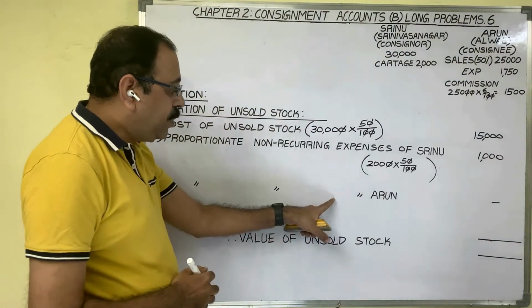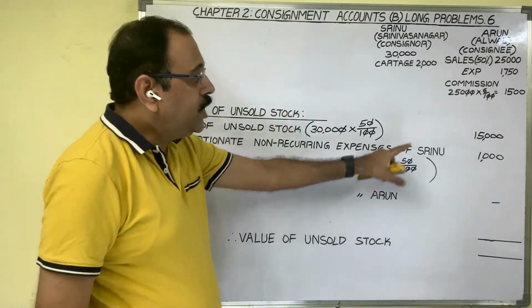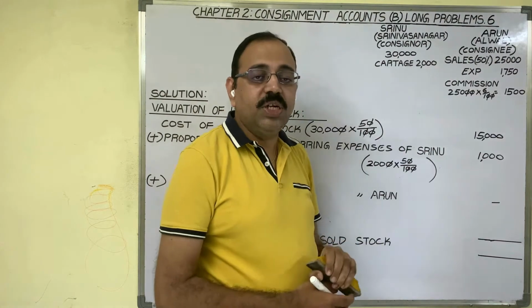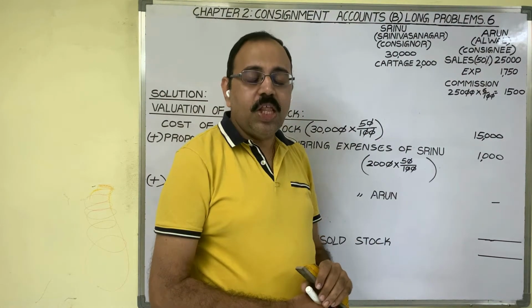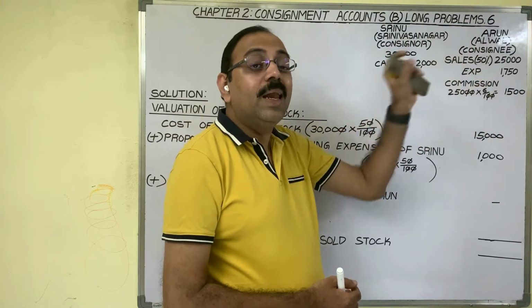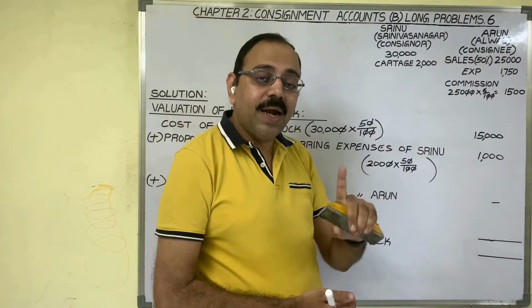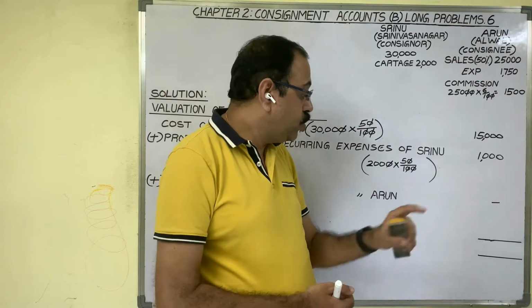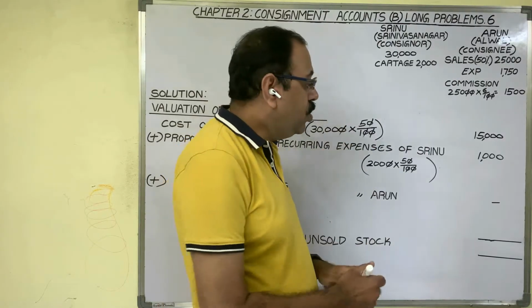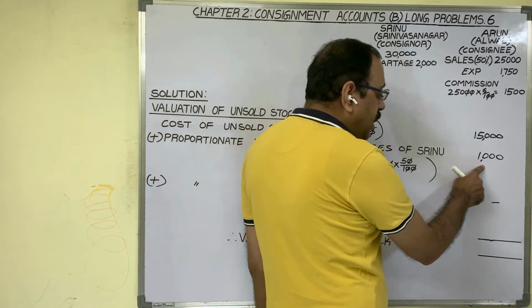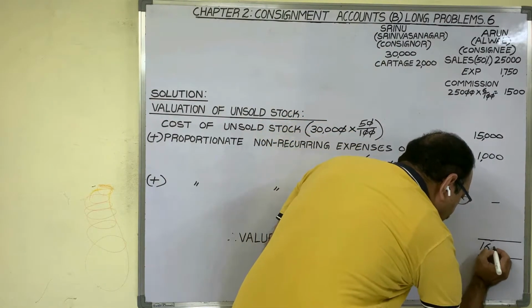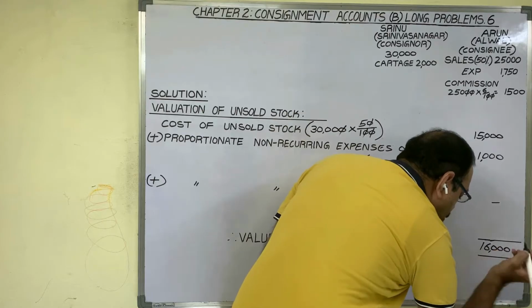Next, proportionate non-recurring expenses of Arun. Arun's expenses are 1,750. There is no proper information in the question regarding this expenditure. In the absence of proper information, consignee's expenses are treated as recurring expenses, that is, indirect expenses, which we should not consider while calculating unsold stock value. So only the consignor's expenses we have. Add these two amounts. 16,000 is the value of unsold stock.